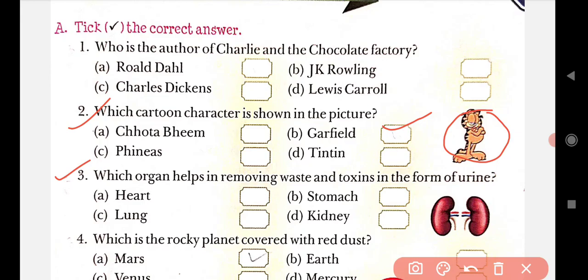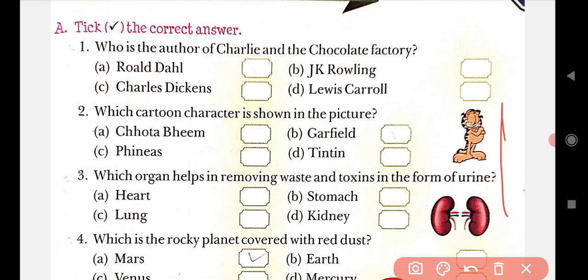Then the third one. Which organ helps in removing waste and toxins in the form of urine? You already learned about all body parts in science also. We have four options: heart, lungs, stomach, kidney. Can you observe this picture? Which organ is it? Yes, it is the kidney. So the kidney is the organ which helps in removing waste and toxins in the form of urine.